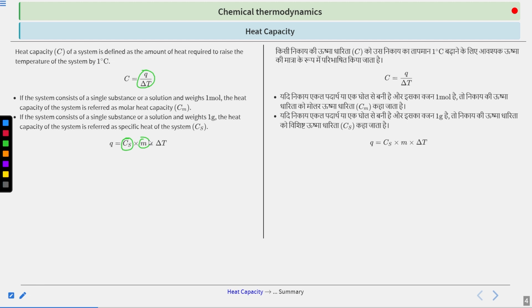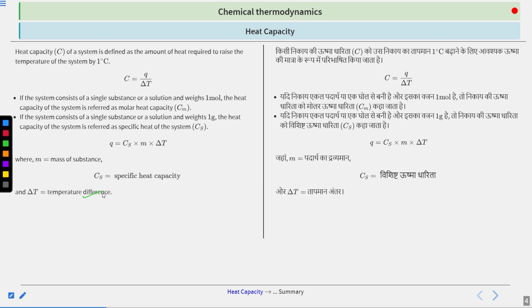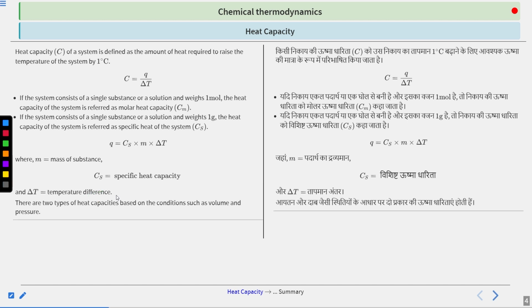It can be in kgs also, but it should be a unit mass, whichever unit you are taking. Now the same thing is written: M is the mass of the substance, Cs is the specific heat capacity, and delta T is the temperature change.